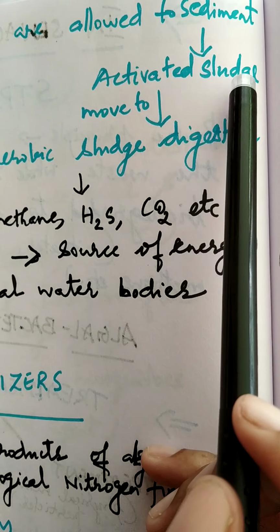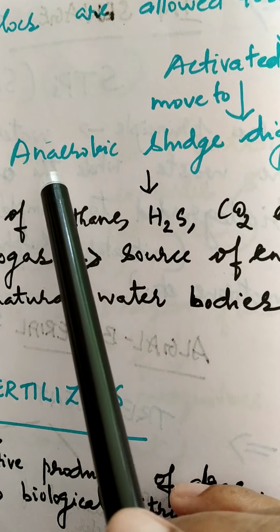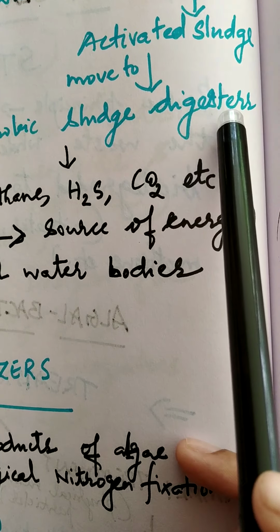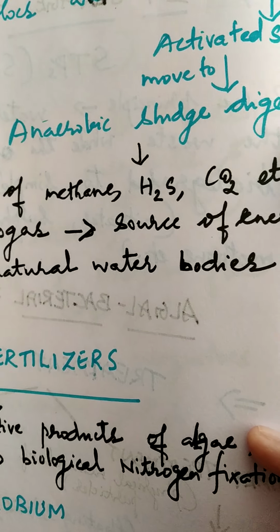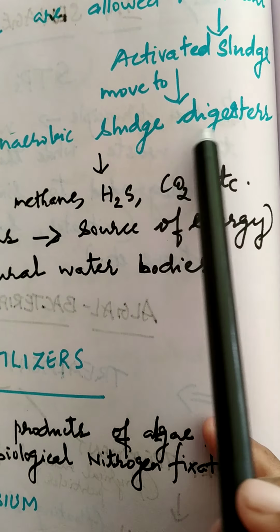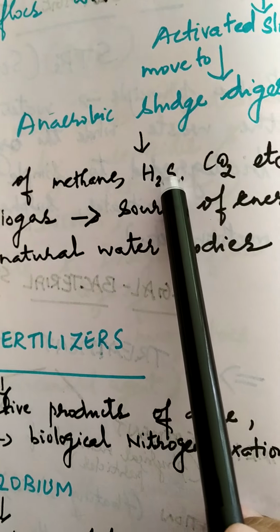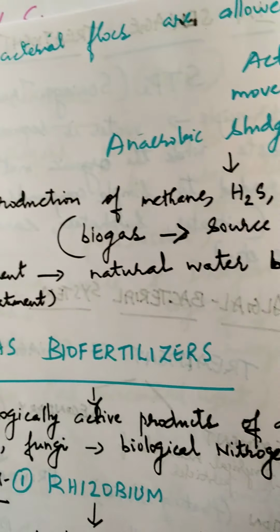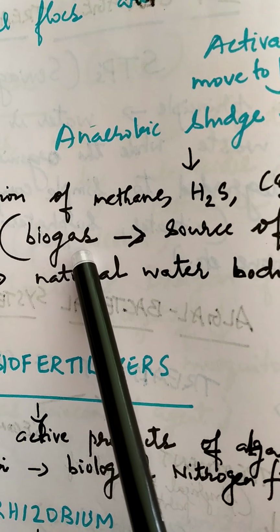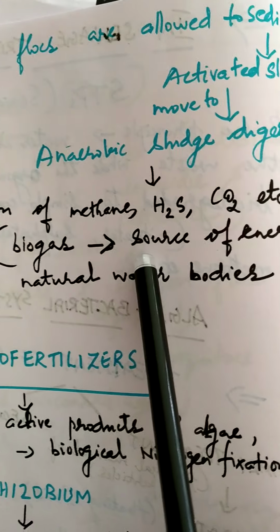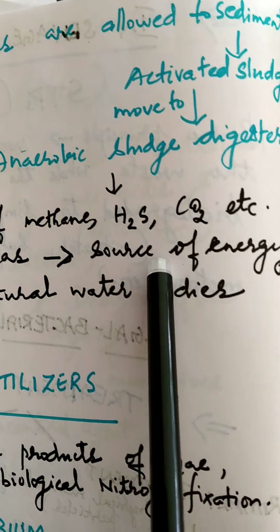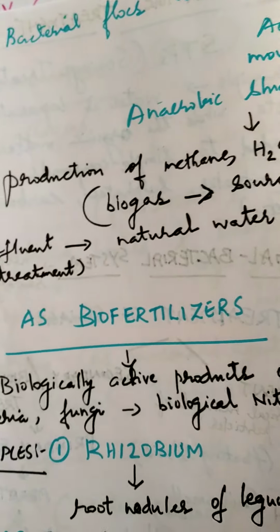This activated sludge again moves to the anaerobic sludge digester where the digestion happens, and as a result of the sludge digestion there occurs the production of methane, hydrogen sulfide, carbon dioxide, etc., which is biogas, a source of energy.